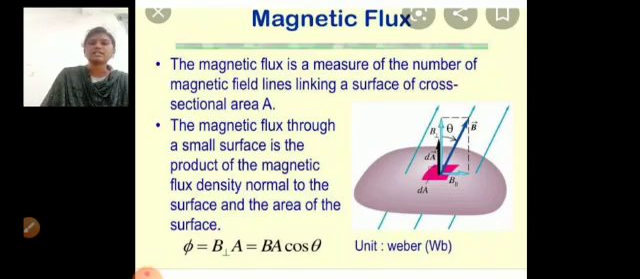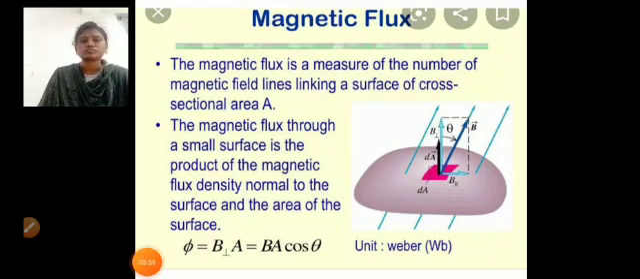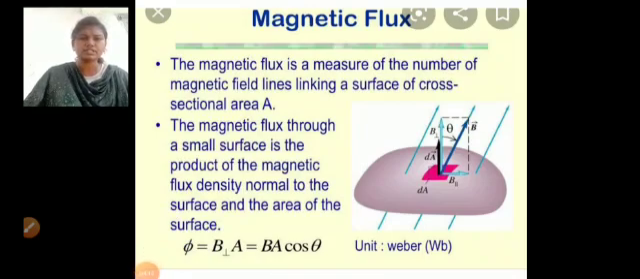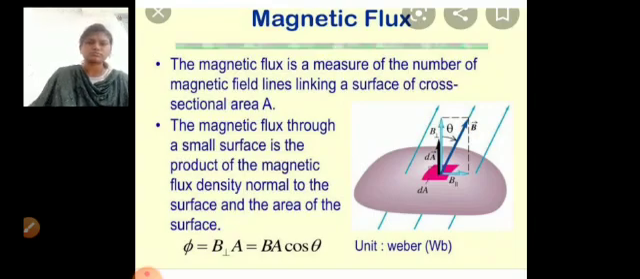When theta is 90 degrees, the flux becomes minimum, and when theta equals 0, cos 0 is 1, so phi equals BA, which is the maximum. As the angle between B and A increases, the magnetic flux decreases. The unit for magnetic flux is the Weber.